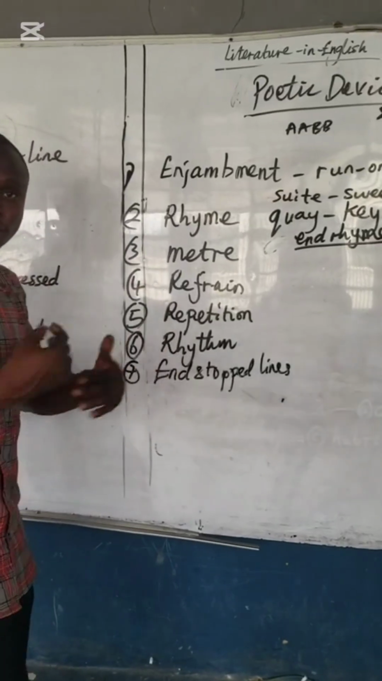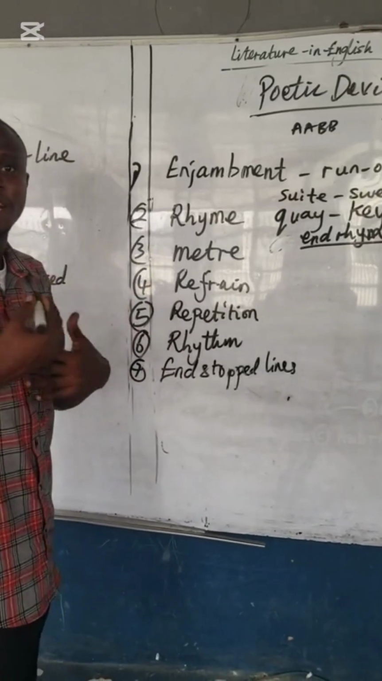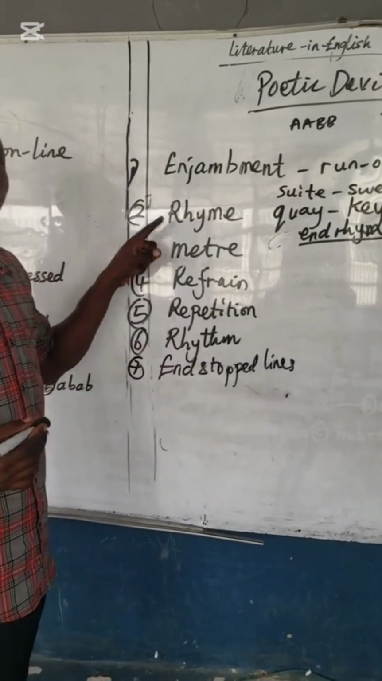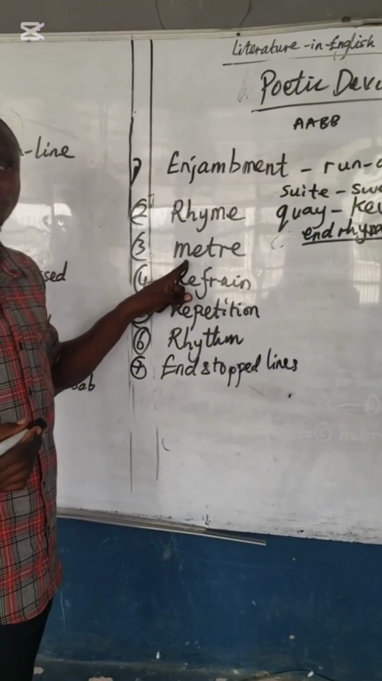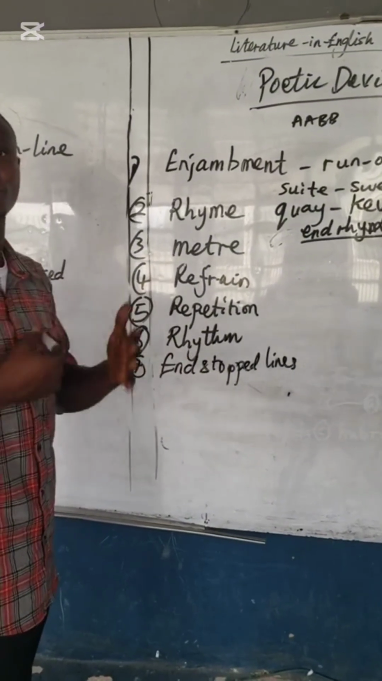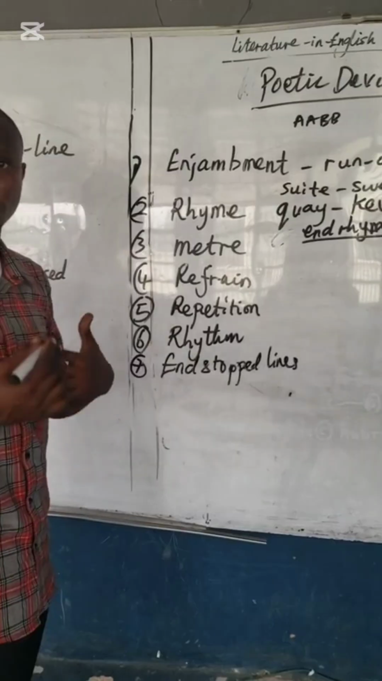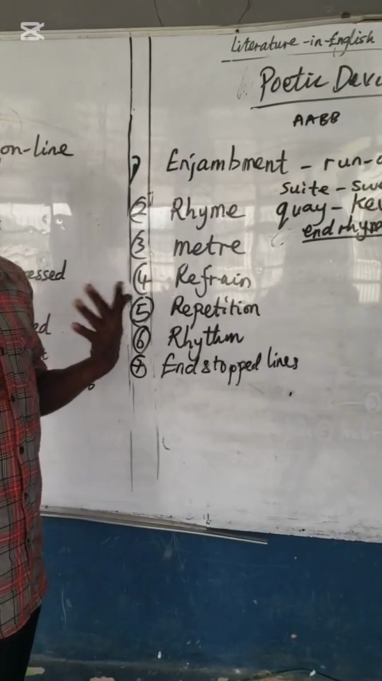Then reading is the flow of the poem. Some poems look like a song, like I told you. So what determines the reading is the meter. Reading is also found in some poems, not every poem, but mostly it's found in poetry.